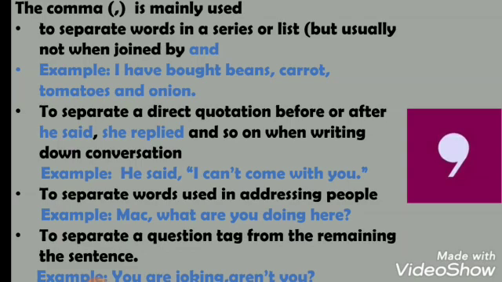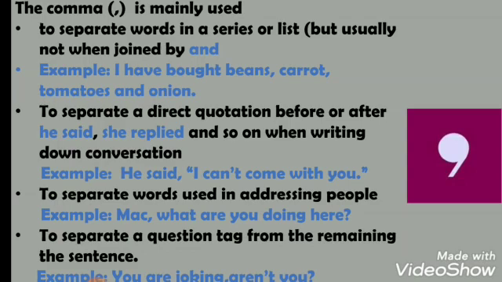Second, to separate a direct quotation before or after he said, she replied and so on when writing down conversation. For example, if we write a direct speech like he said, I can't come with you, we will separate he said from the rest of the sentence by using a comma. Third, to separate words used in addressing people.